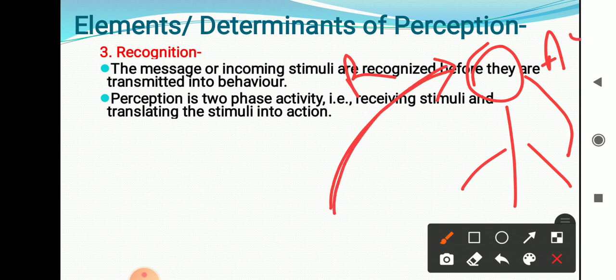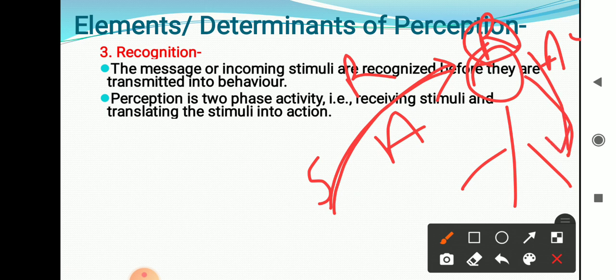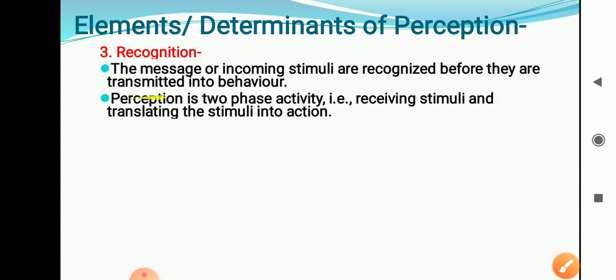In the receiving process, stimuli is there, paying attention is there. Now recognition is carried out in the mind. And after recognition, that message is transferred into action. That means here behavior is carried out by the individual. So perception is a two-phase activity, receiving stimuli and translating stimuli into action.